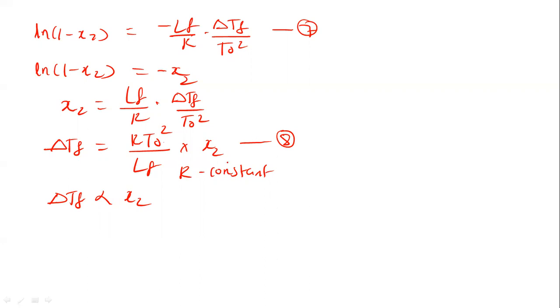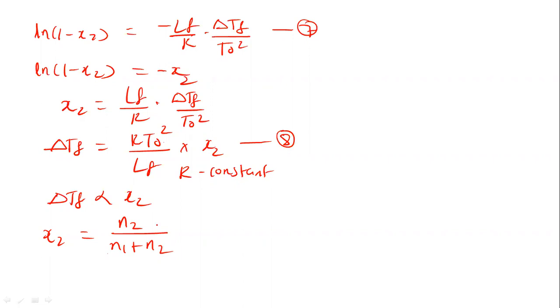Simplify equation 8. We know that the mole fraction of the solute is equal to the number of moles of the solute divided by the number of moles of the solvent and solute. This is according to the definition of mole fraction: the number of moles of that component divided by the total number of moles of the components. In this case, two components are there, solute and solvent. So the mole fraction of the solute is equal to the number of moles of the solute divided by N1 plus N2.